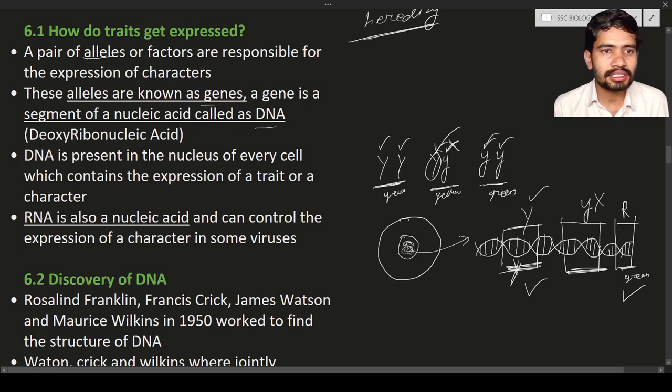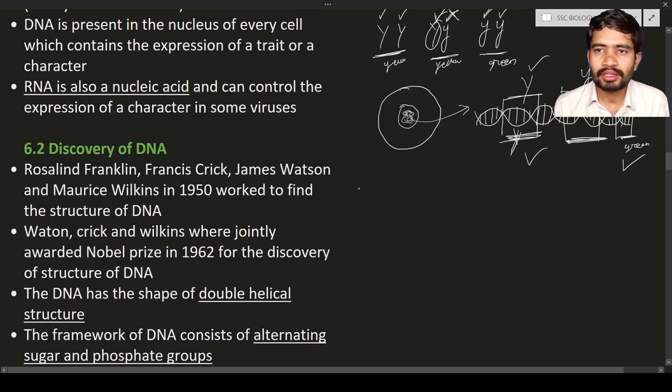Next, the RNA is also a nucleic acid and can control the expression of characters in some viruses. So what is meant by virus? The virus is nothing but an organism. It is active inside the host and dead outside the host. It means it is inactive outside and active inside the organism or host. What is meant by host? A host is any organism that provides food and shelter. Example, the malarial parasite and human cells. The malarial parasite is a parasite and the human body is a host.